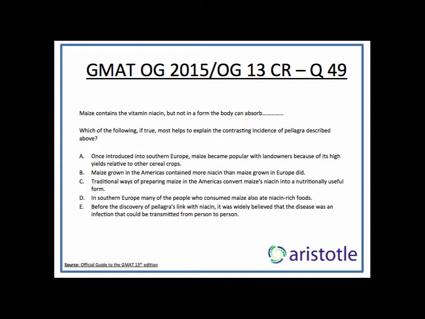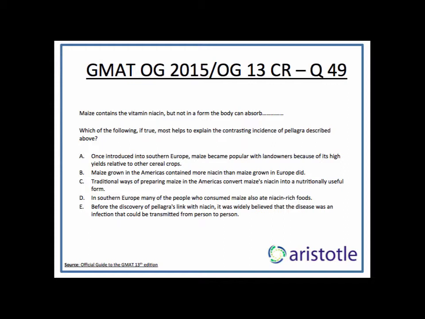So the stem says, which of the following, if true, most helps to explain the contrasting incidence of pellagra described above. It's very important to be clear because a lot of people on this particular argument never really understand what is the contrast or the discrepancy that has to be explained. The discrepancy is that Americans eat the maize and don't get pellagra. Europeans eat the same maize and get pellagra. How is this happening? So let's go through the options.